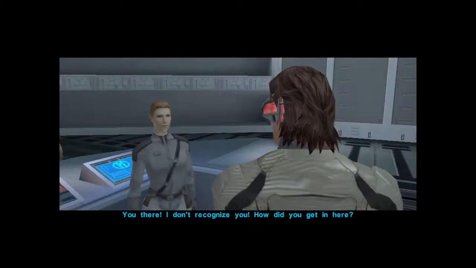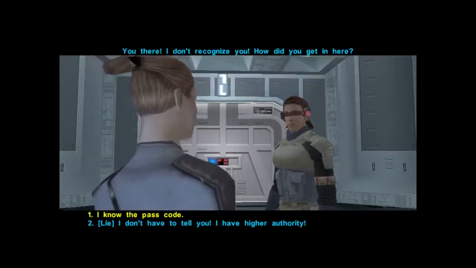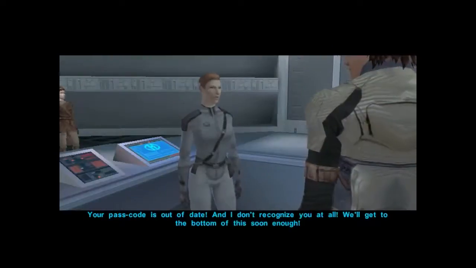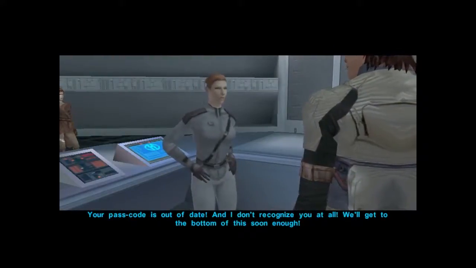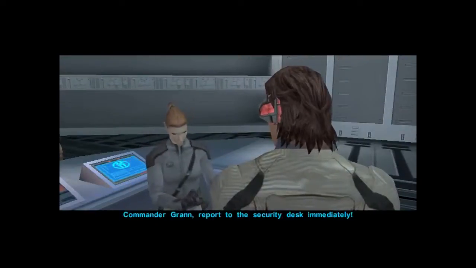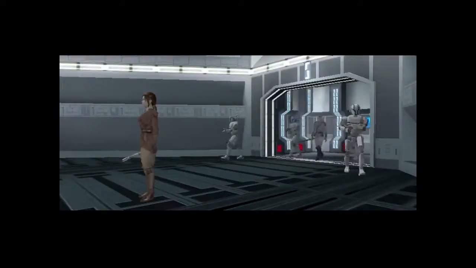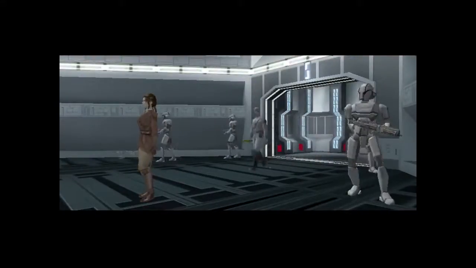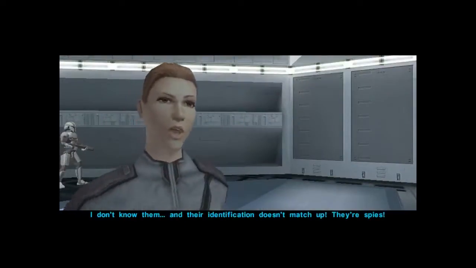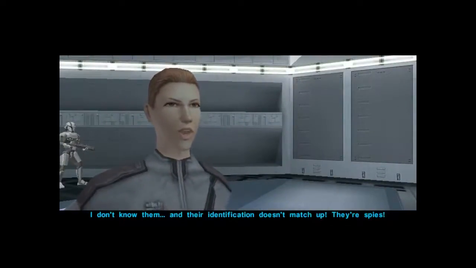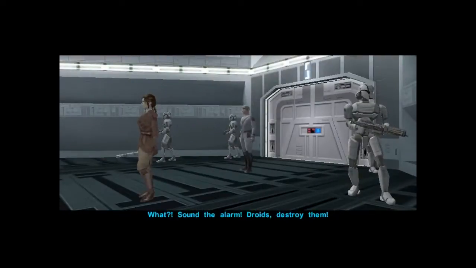I don't recognize you. How did you get in here? Your passcode is out of date, and I don't recognize you at all. We'll get to the bottom of this soon enough. Commander Gran, report to the security desk immediately. You authorized this person to enter. I don't know them, and their identification doesn't match up. They're spies. What? Sound the alarm! Droids, destroy them!